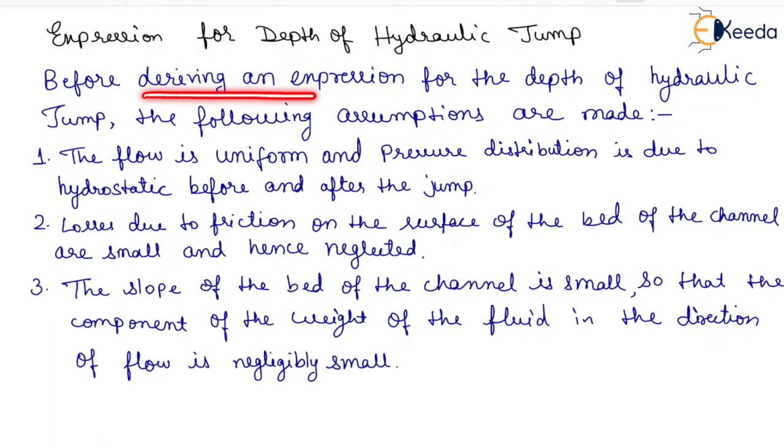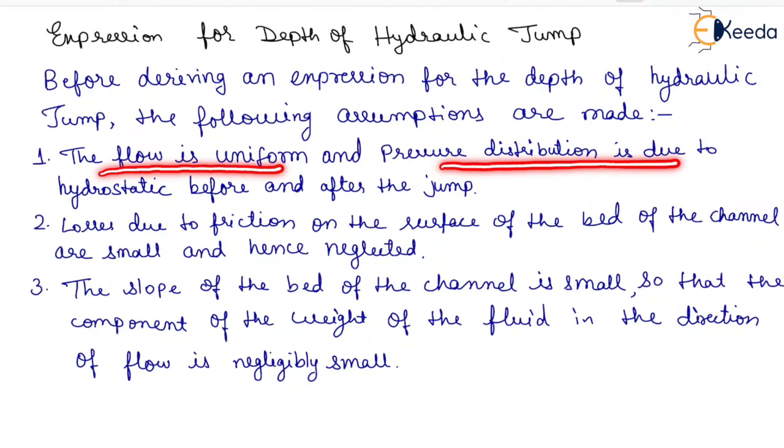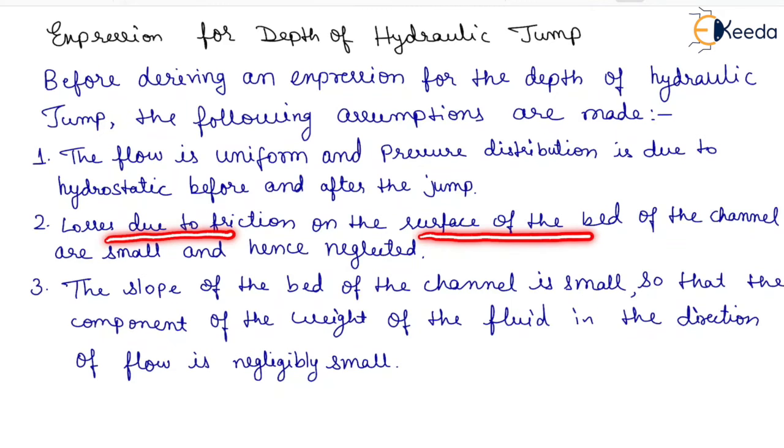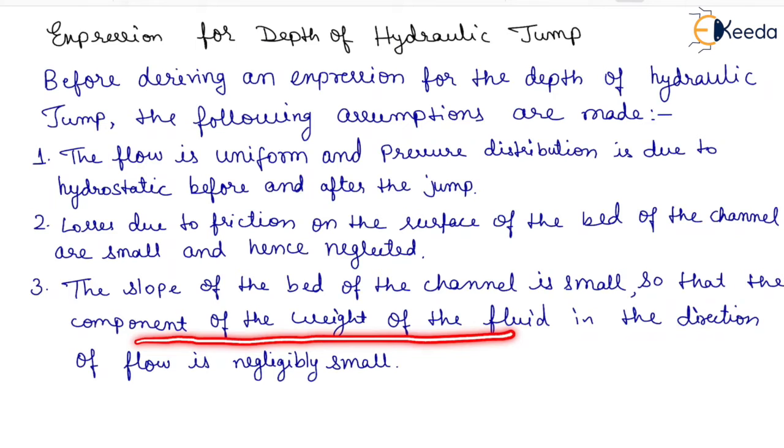Before deriving an expression for the depth of hydraulic jump, the following assumptions are made. The first one is the flow is uniform and pressure distribution is hydrostatic before and after the jump. Losses due to friction on the surface of the bed of the channel are small and hence neglected. And the last one is the slope of the bed of the channel is small, so that the component of the weight of the fluid in the direction of flow is negligibly small.